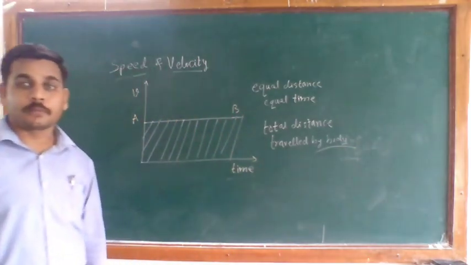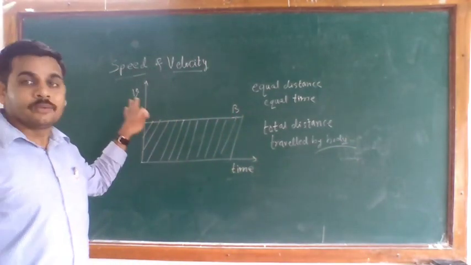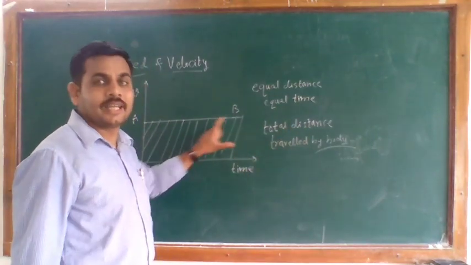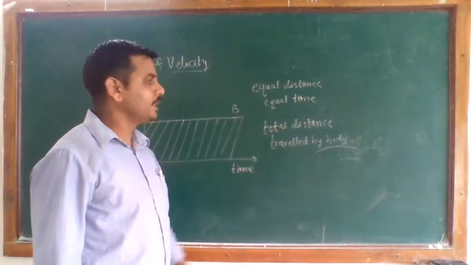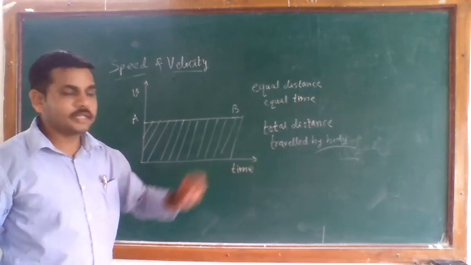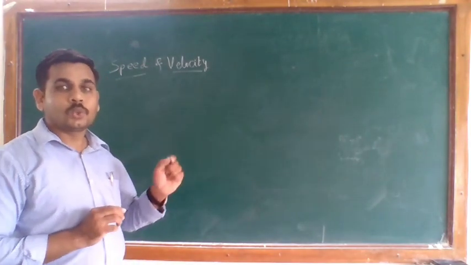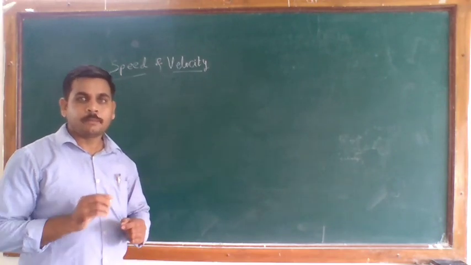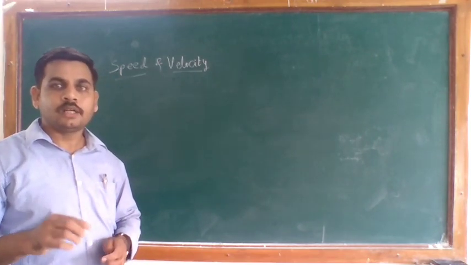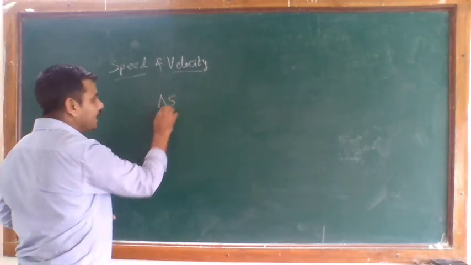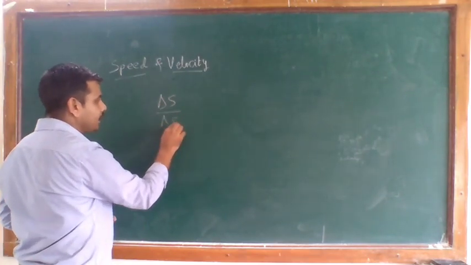So in the graph of uniform speed versus time, this area under the curve gives us the total distance traveled by that body. In the average speed, it is the total distance covered by any body in the total time required, so we can say delta S by delta T.